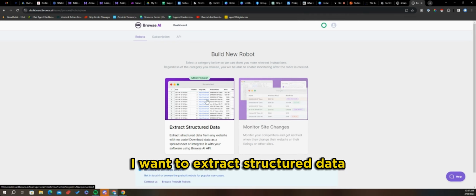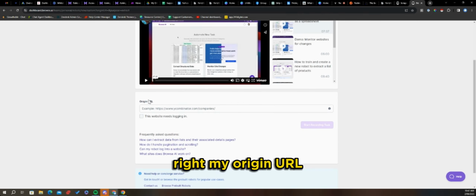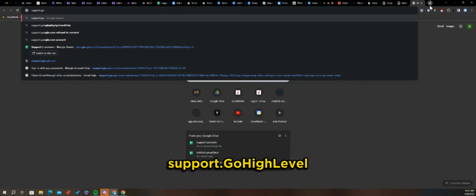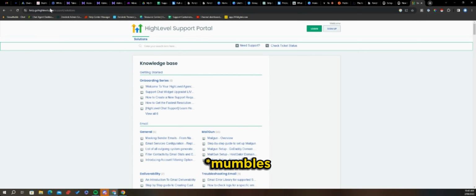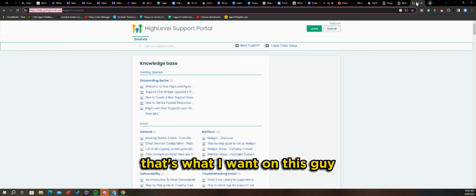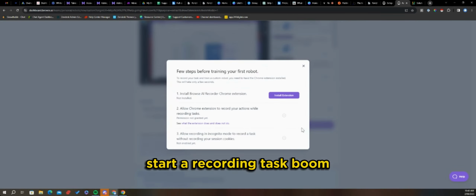I want to extract structured data. Ta-da! Right? My origin URL. Well, we all know what this is going to be. Support.GoHighLevel. Help.GoHighLevel.com. Okay, that one. That's what I want. I want this guy. Boom. It does not need to be logged into. Start a recording task. Boom.